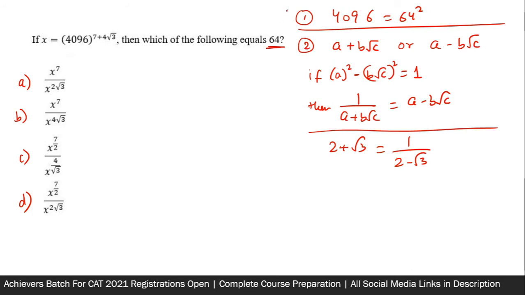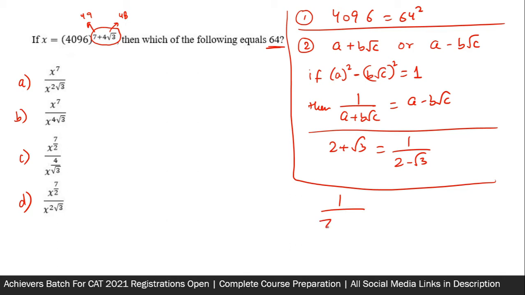We have a similar expression over here. See this, the power 7 plus 4 root 3. Square of 7 is 49 and square of 4 root 3 is 48. Their difference is 1. So we must know that 1 upon 7 plus 4 root 3 will be equal to 7 minus 4 root 3, etc.